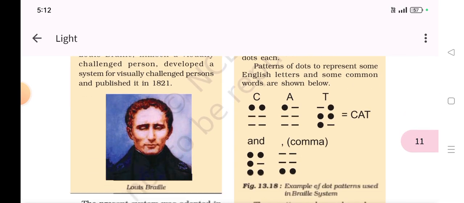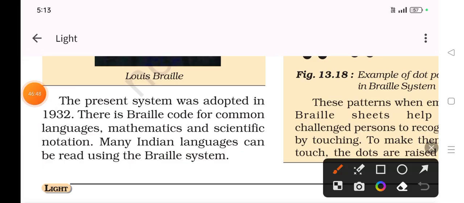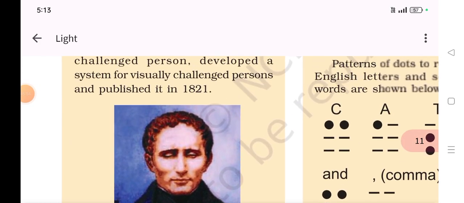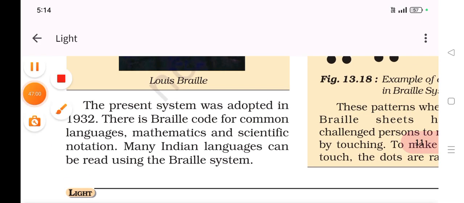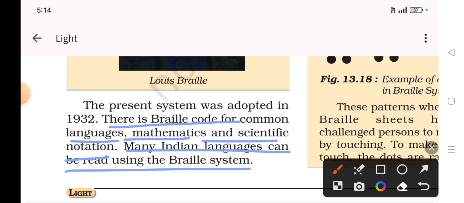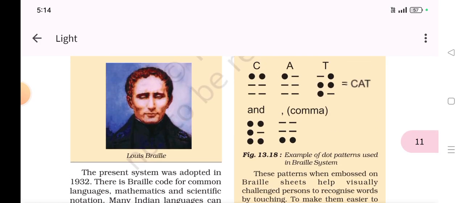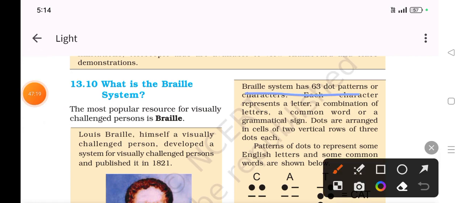So look here now, guys. The present system was adopted in 1932. Though Louis Braille published it in 1821, it was adopted in 1932. There is a Braille code for common languages, mathematics, and scientific notation. Many Indian languages can be read using Braille system. Okay, so let us understand about it. Braille system has 63 patterns or characters.